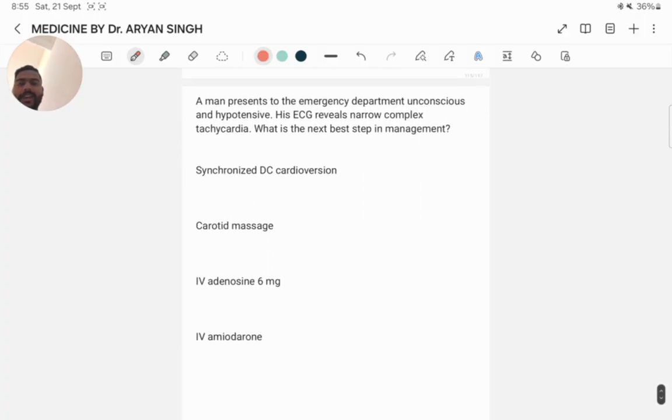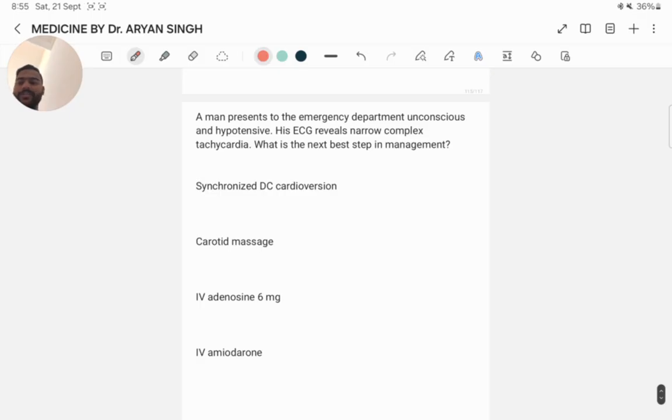Next question. A man presents to the emergency department unconscious and hypotensive. His ECG reveals narrow complex tachycardia. What is the next best step in management? Synchronized DC cardioversion, carotid massage, intravenous adenosine 6 mg, intravenous amiodarone. The correct option is synchronized DC cardioversion. The given scenario points toward paroxysmal supraventricular tachycardia.